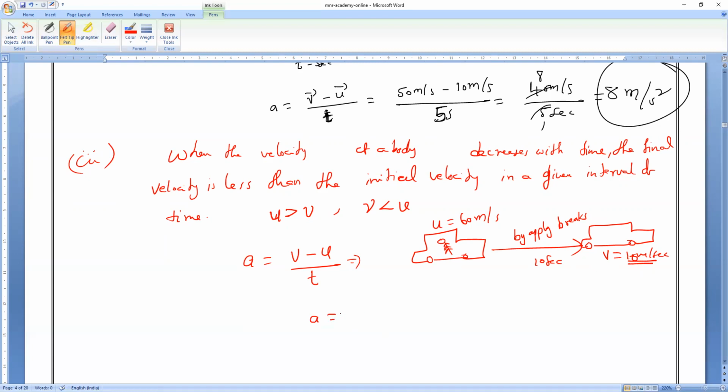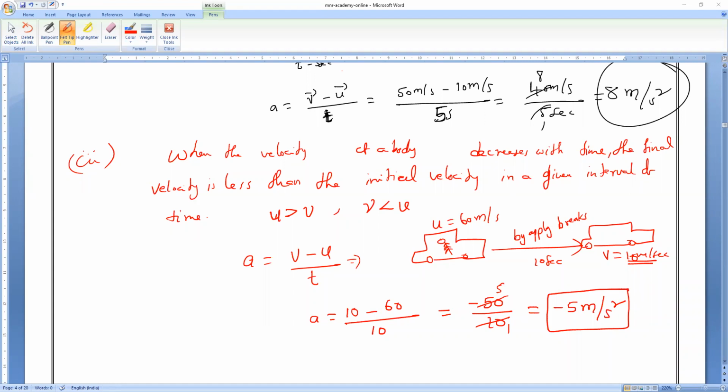Substitute final velocity 10, initial velocity 60, time taken to decrease 10 seconds. So 10 minus 60, how much, guys? Minus 50 divided by 10, which equals minus 5 meter per second square. Acceleration is negative when velocity is decreasing. Do you all understand, everybody?